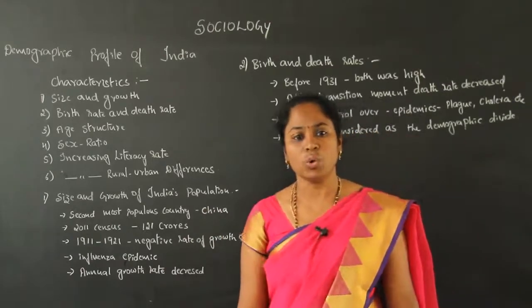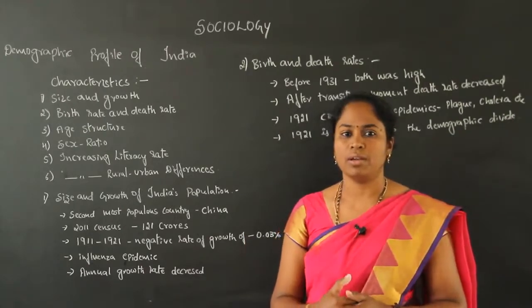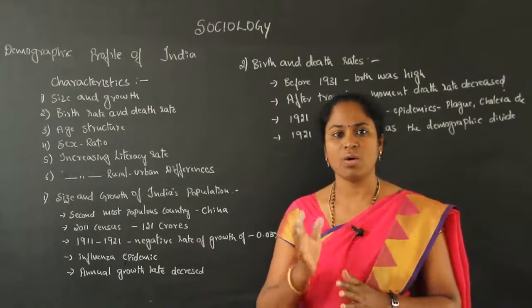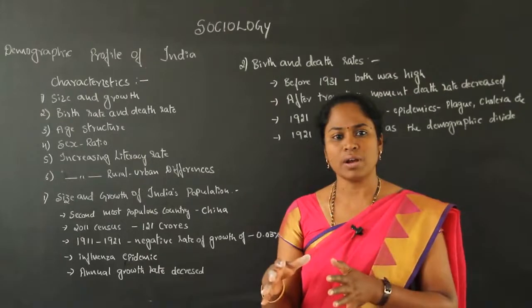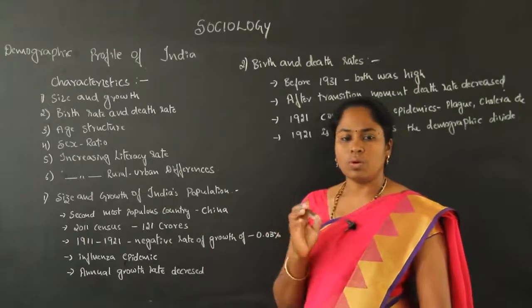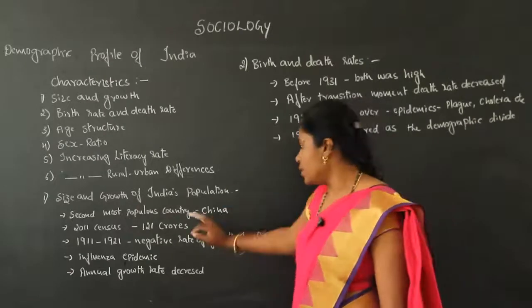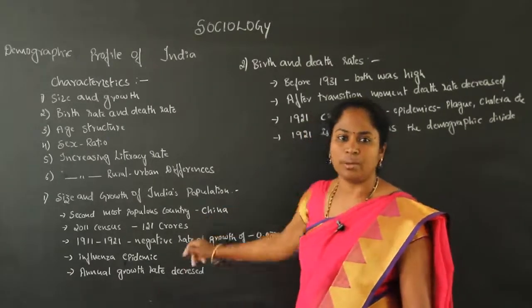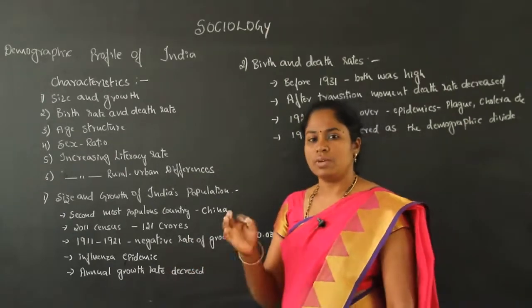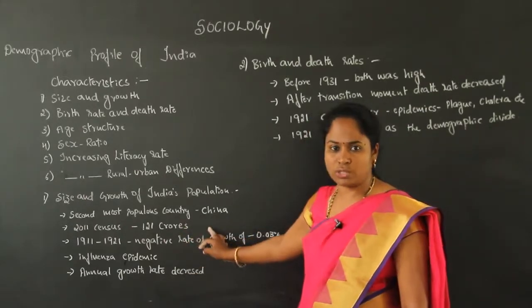It's very important to know the size of any particular society for any development. It's very important to know the size of the population, because in some countries the population is less, and in some countries we could find overpopulation. In the world, Indian society is called the second most populous country, next to China. In the 2011 census, the most recent census we have, India's population is 121 crores.